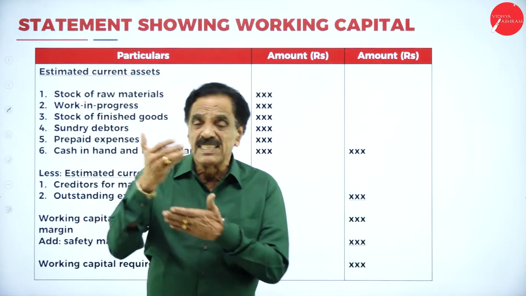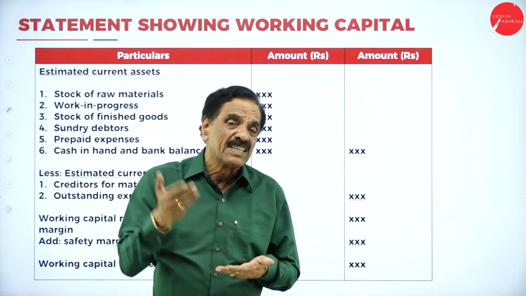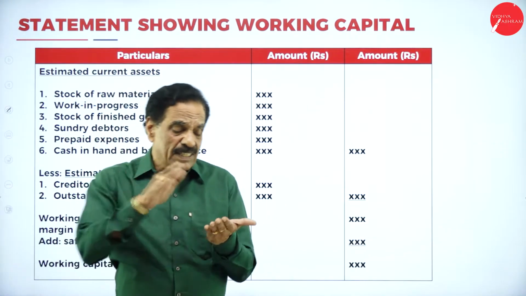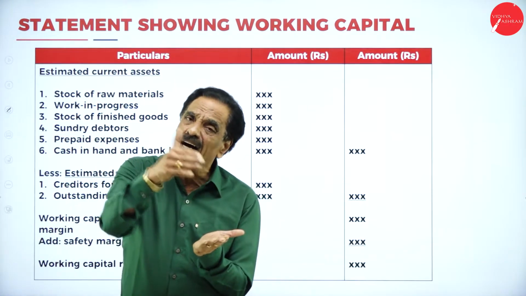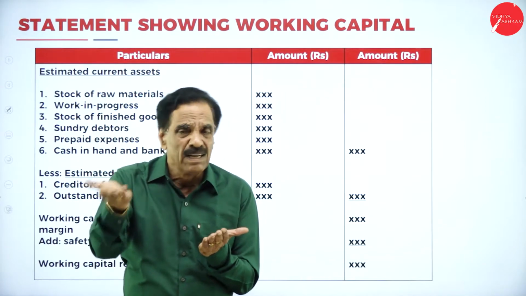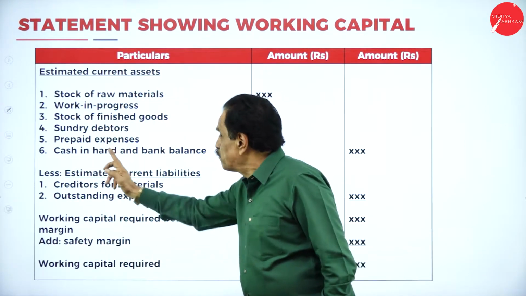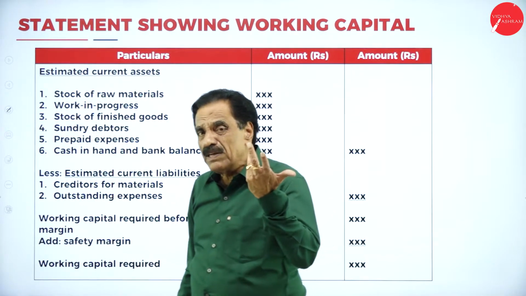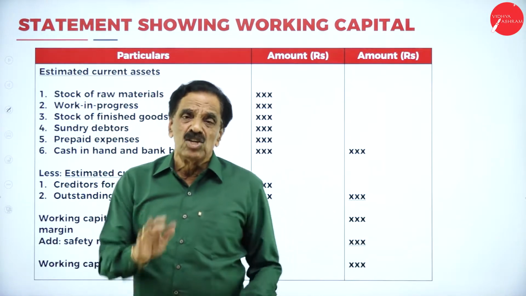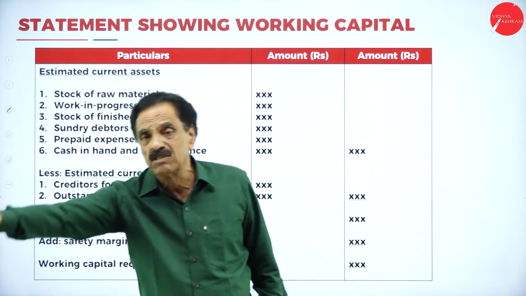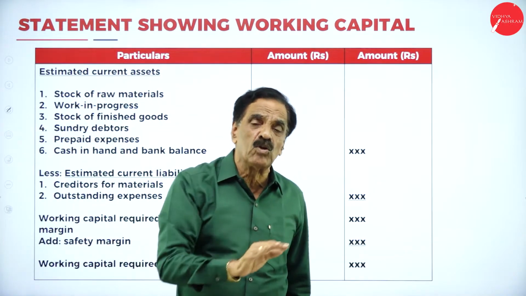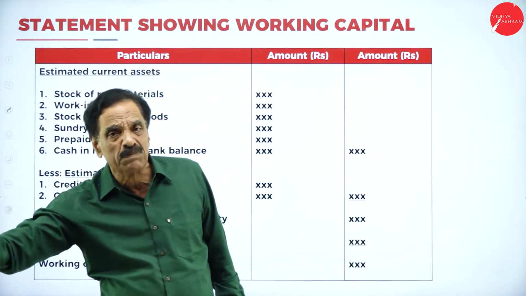Who is a debtor? Debtor is the receiver of the benefit. Creditor is the giver of the benefit. Debtor is going to pay the money after some months, some weeks or some days. Then prepaid expenses. Any expenses we paid in advance, paid more. You have to pay 6,000. By chance, if you pay 8,000, how much is paid more? 2,000 is called the prepaid expenses.